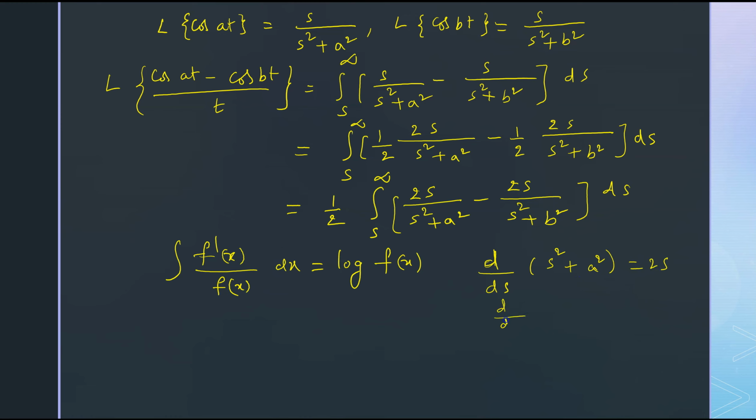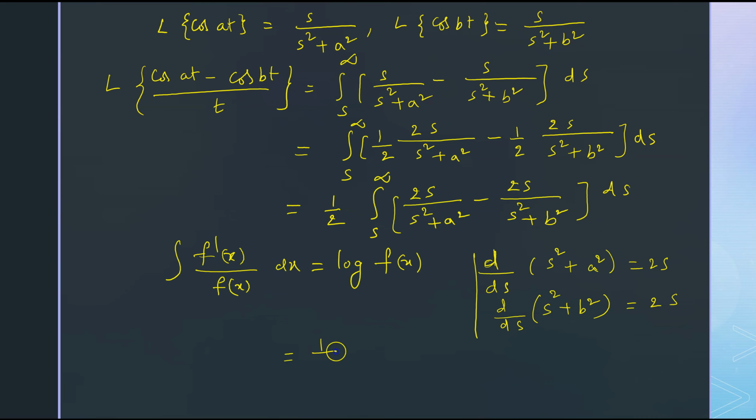In the same manner, derivative of s square plus b square is also 2s. That means in this ratio, the numerator is nothing but the derivative of the denominator. Here also the numerator is the derivative of the denominator. So we can apply this integration formula here.